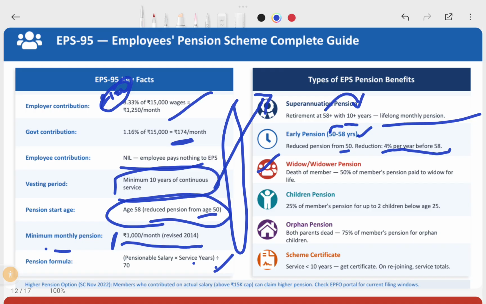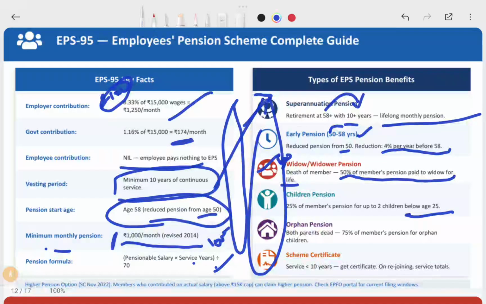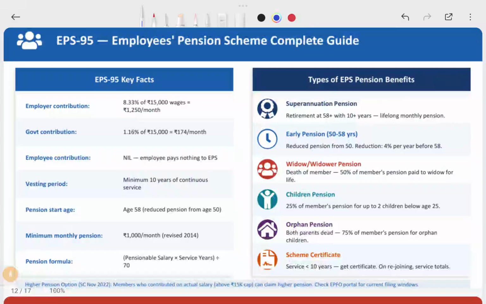Okay, and the widow's pension: on death of the member, 50% of the member's pension is paid to the widow for her entire life. Suppose your pension eligibility is 1,000, so 500 will be paid every month to your partner for her lifetime. And children's pension, 25% of the member's pension, up to a certain age of the children. If you opt for this option, you cannot avail another option. Orphan pension: if both parents have died, 75% of the member's pension goes to the orphan.